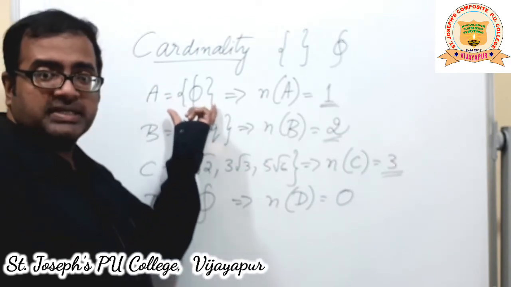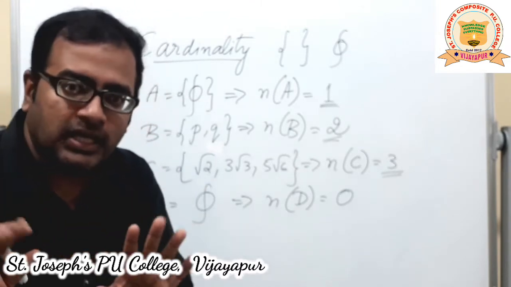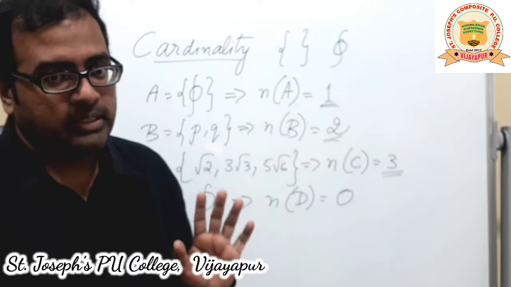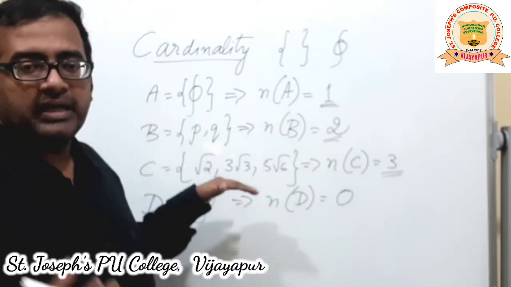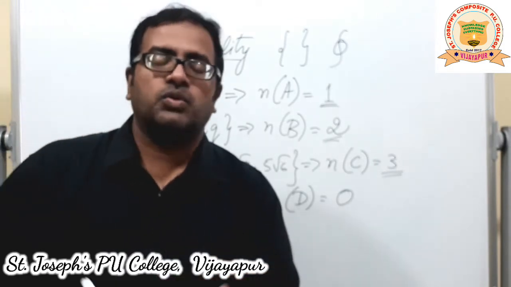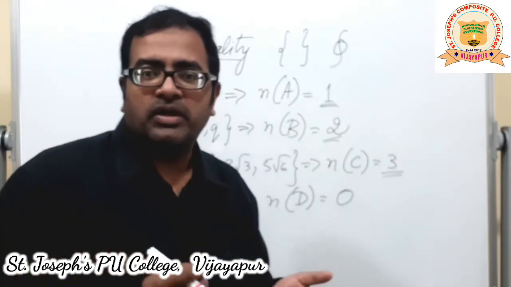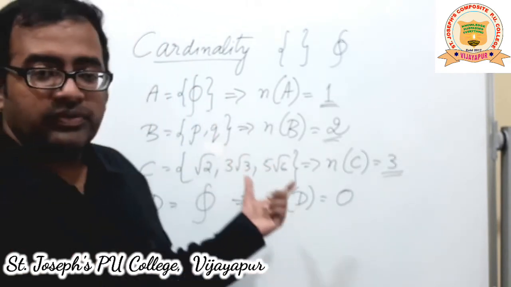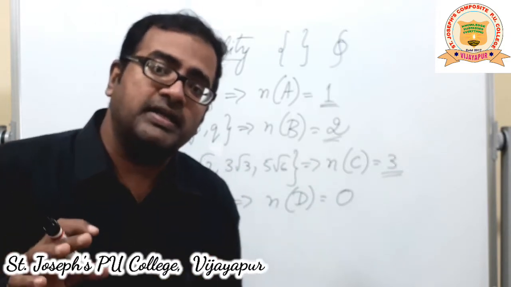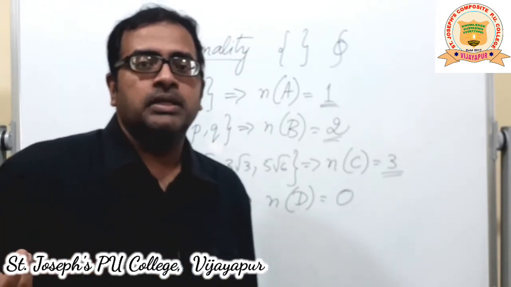But this is not an empty set. If you write phi inside the brackets, then it is not null, it is a singleton set, and so the number of elements becomes 1. So once you have got a hang of this cardinality, the number of elements, we can go further, connecting the number of subsets with the number of elements. However, remember one thing: all of these sets must be finite sets. For infinite sets, we cannot write the cardinal numbers because they are uncountable sets.